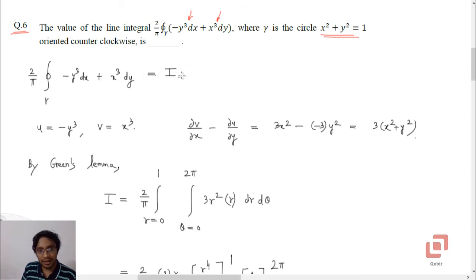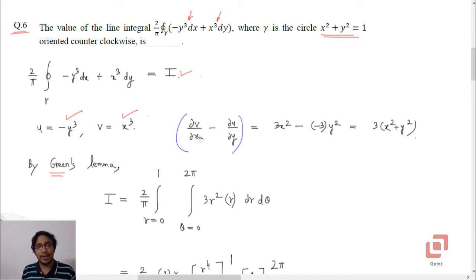Let us call the given integral as I. In usual notations, what do we have? We have u as minus y cubed and v as x cubed. Now in order to find the line integral, we can make use of Green's theorem and instead evaluate the double integral. The integrand in the double integral is ∂v/∂x minus ∂u/∂y. This is a standard formula.